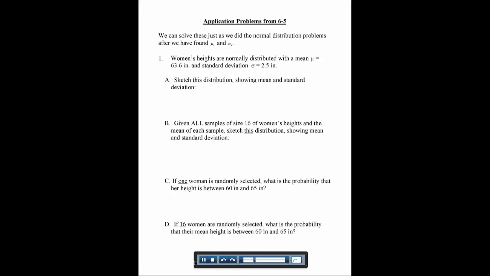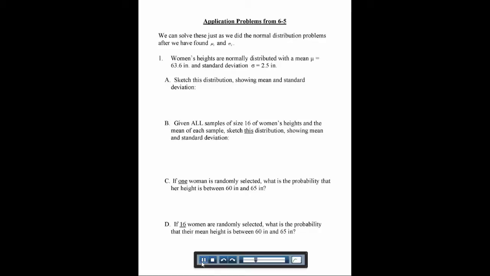The thing that changes, because we said it peaked at the same spot, is the standard deviation. We take the standard deviation of the original distribution and divide it by the square root of n. That's our new standard deviation, which we call sigma x bar. So when we're taking samples of some size, we'll have to use mu x bar, which is the same as mu, and sigma x bar. If we're just looking at one thing from our distribution, we'll do it like we have in the older problems.